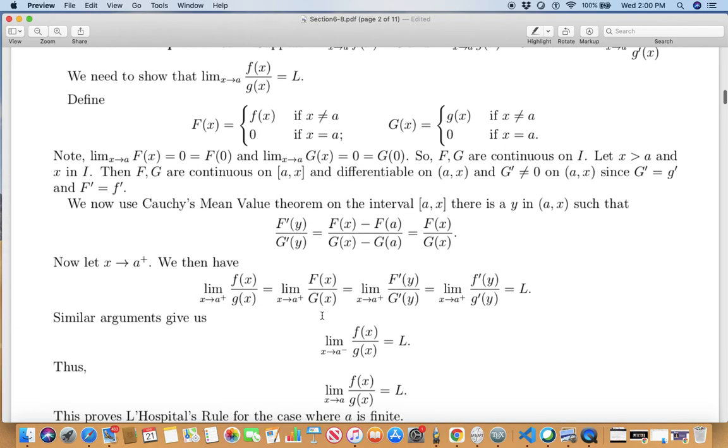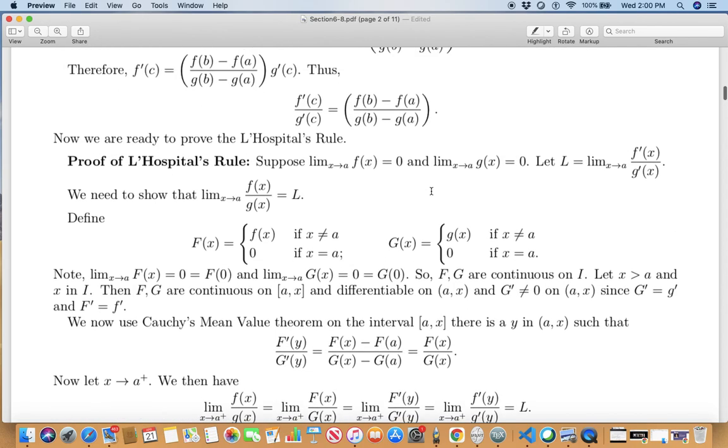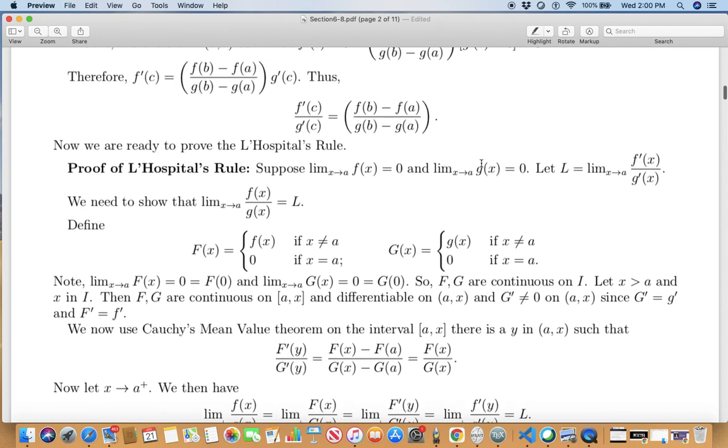Okay, so what happened here, we just saw the indeterminate form of 0 over 0. But what about the indeterminate form of infinity over infinity? Well, if f and g both go to infinity, then all you have to do is take the reciprocal, g over f.